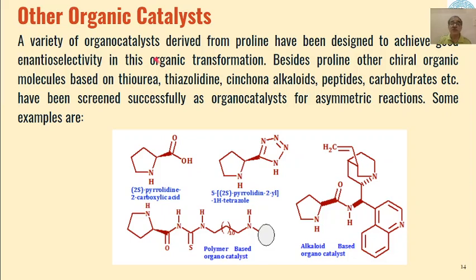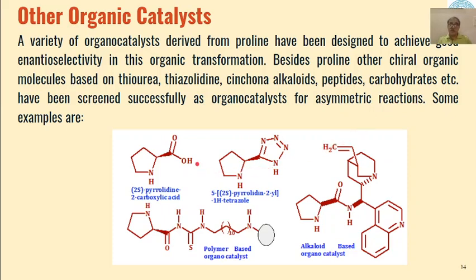The most commonly used proline derivatives are formed from condensation of proline with thiourea, thiazolidine, then some naturally occurring alkaloids, then peptides or carbohydrates. So the derivatives of prolines of these types of compounds lead to the formation of organocatalysts which can be used for these asymmetric reactions.